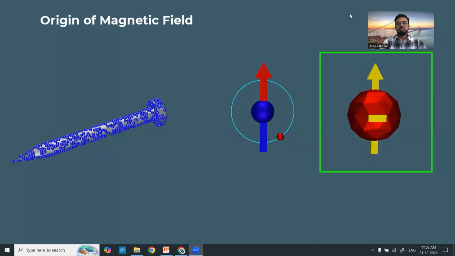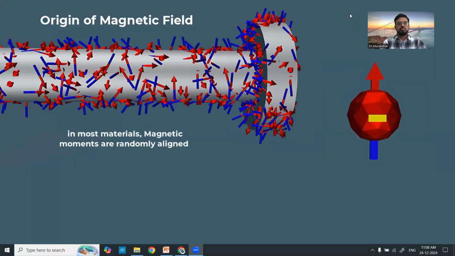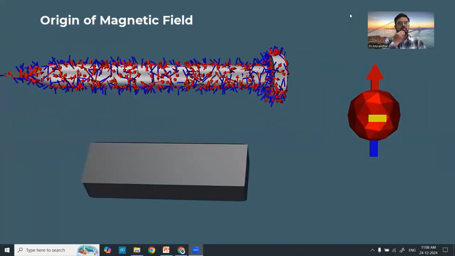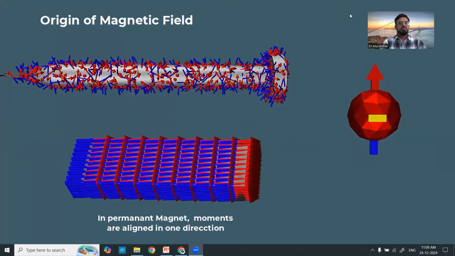The spin motion also produces a magnetic field, and acts like a tiny magnet. In most materials, these little magnetic fields point in random directions and cancel each other out. But in some materials, like permanent magnets, the magnetic moments tend to line up, making a much stronger overall magnetic field.